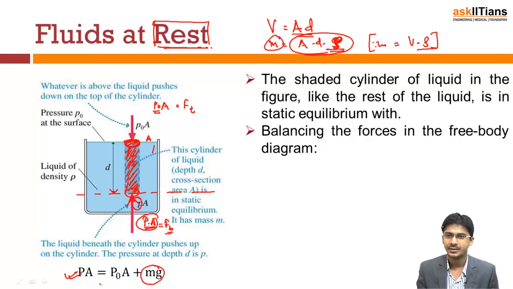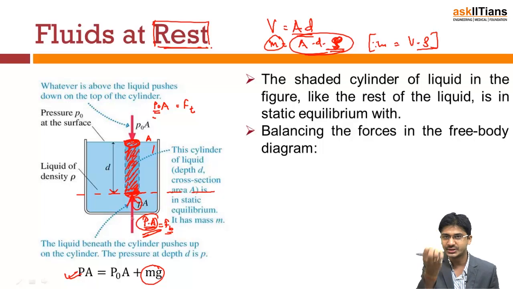Mg, and the pressure forces that we have written is this. Now what are the forces that are acting downward? It's P naught A that is acting downward. Then there is your weight mg that always acts downward. So P naught A and mg both are acting downward. And it's P into A that is acting upward. The pressure from the bottom will act in the upward direction. So the pressure acting on this section is actually upward, which is magnitude P into A.